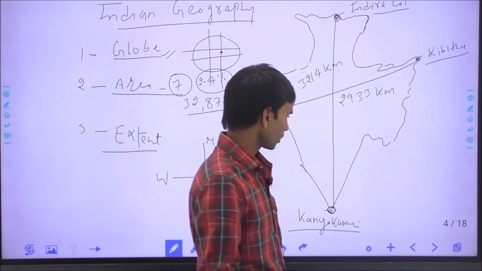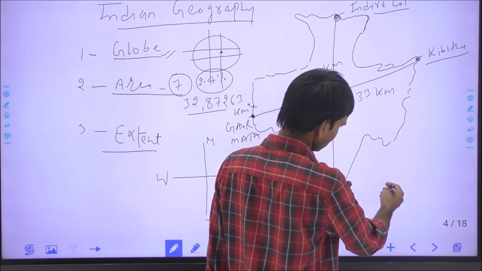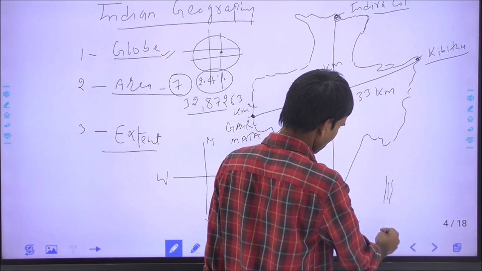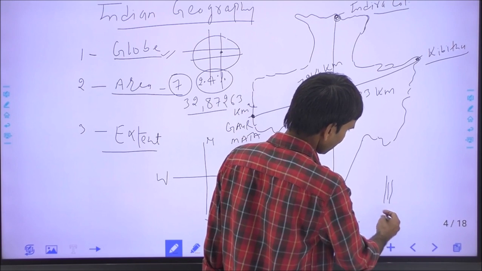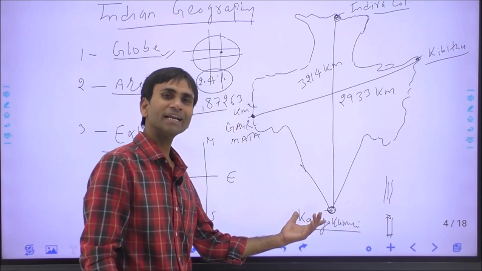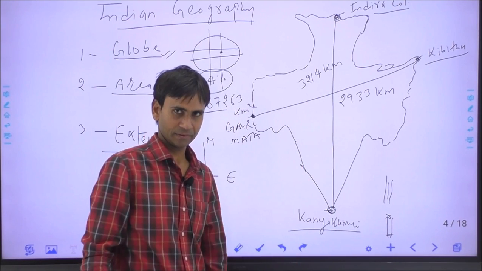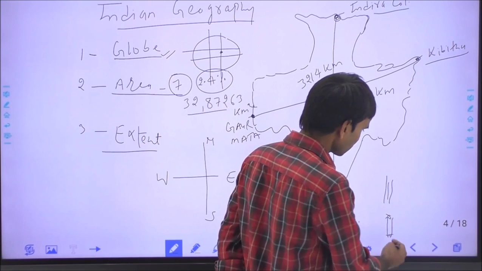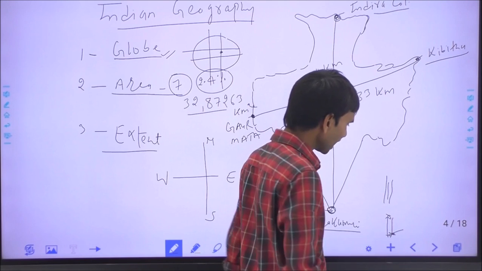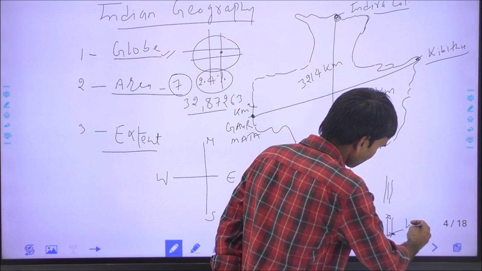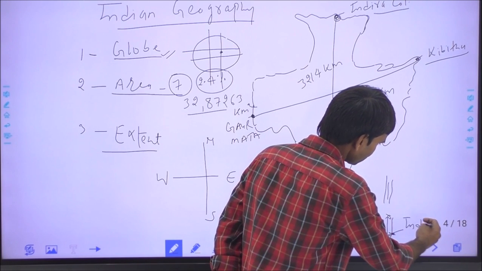There is one more additional piece of information here. This is the geographical position of the Andaman and Nicobar Islands. We have discussed Kanyakumari as the southernmost tip, but the southernmost point is in the Great Nicobar Island.